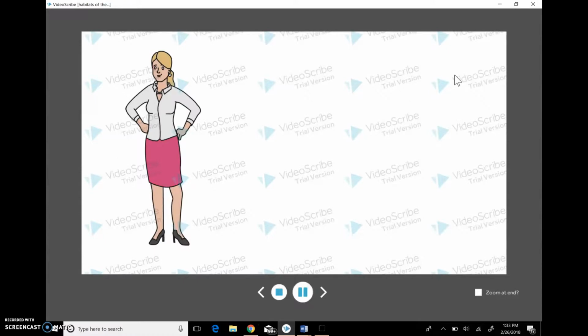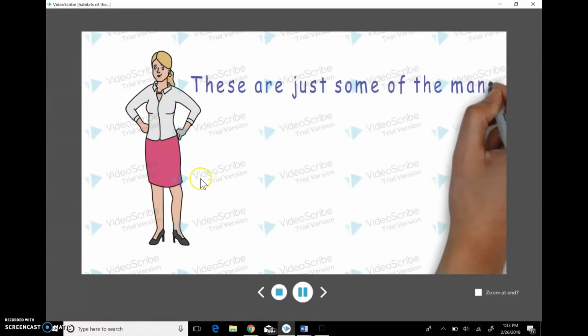And these are just some of the many beautiful habitats of the world. I hope you enjoyed!